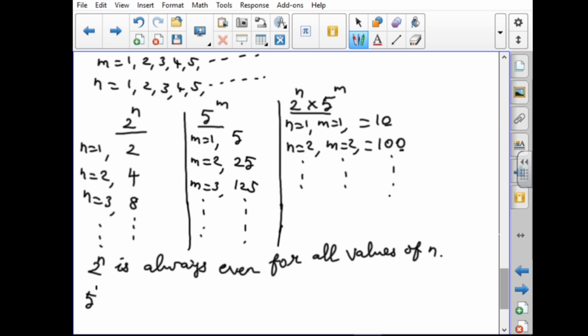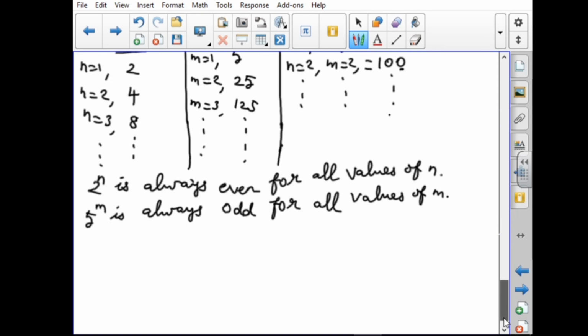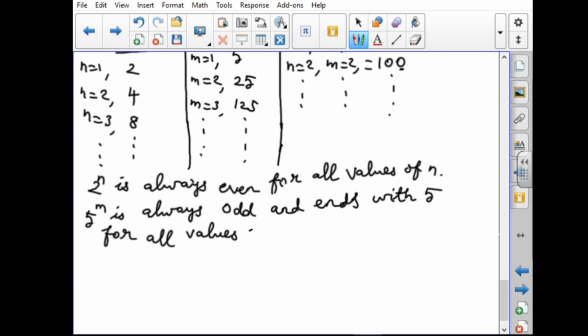Like that, 5 power m is always odd and ends with 5 for all values of m.